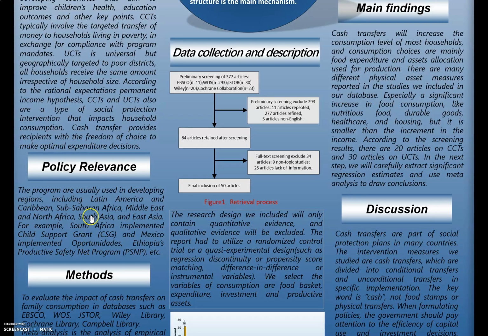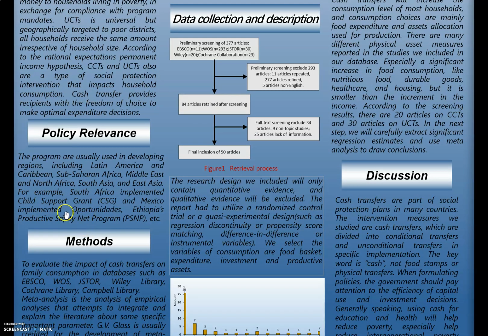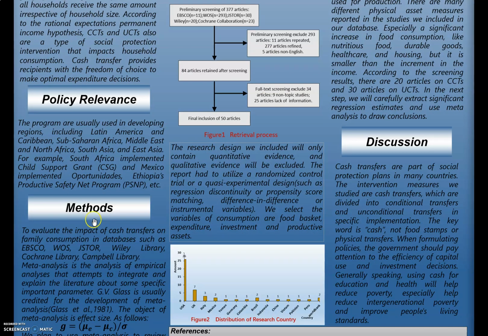The programs are usually used in developing regions, including Latin America and the Caribbean, Sub-Saharan Africa, Middle East and North Africa, South Asia and North Asia. For example, South Africa implemented the Child Support Grant, and Mexico implemented Opportunities. Ethiopia has the Productive Safety Net Program.